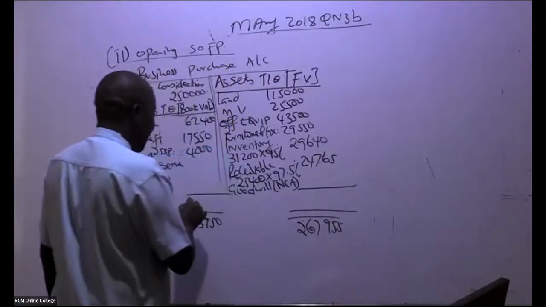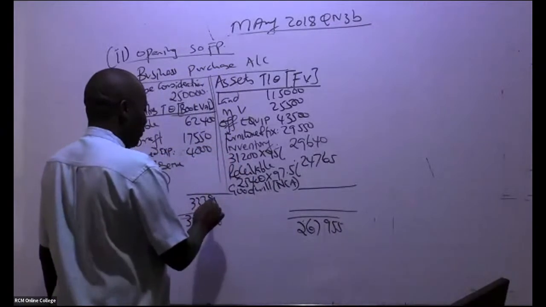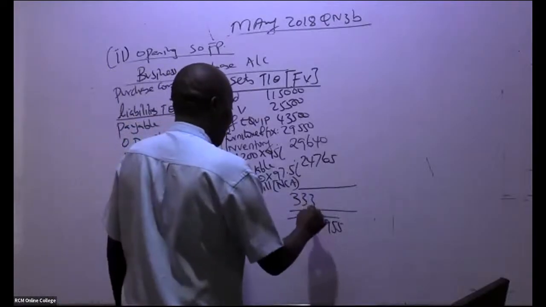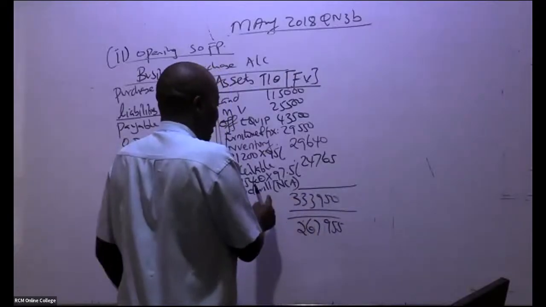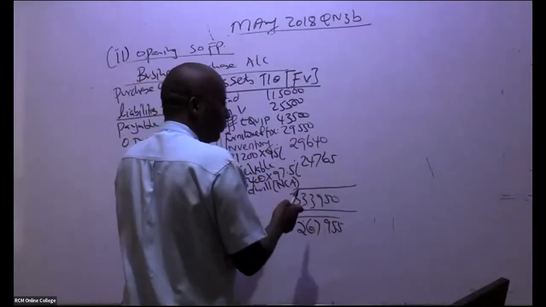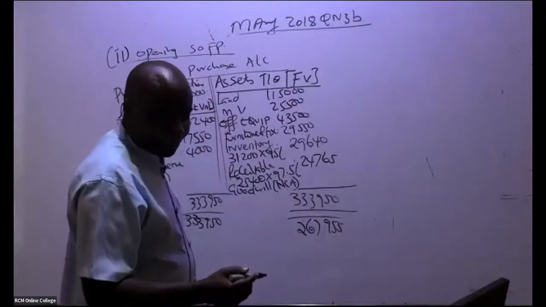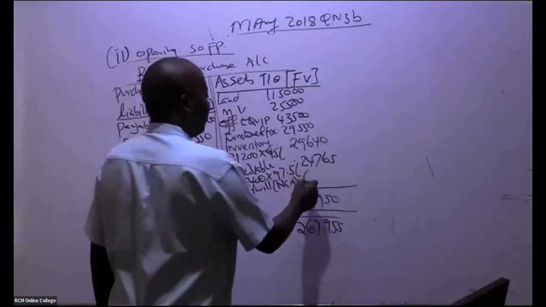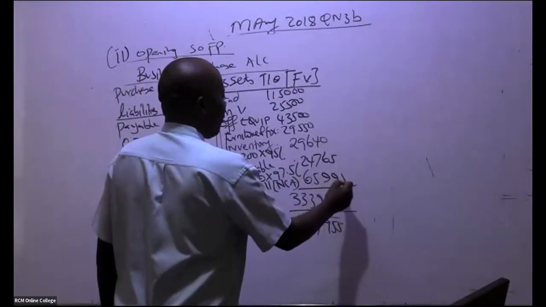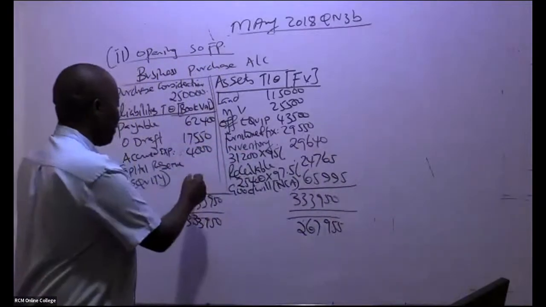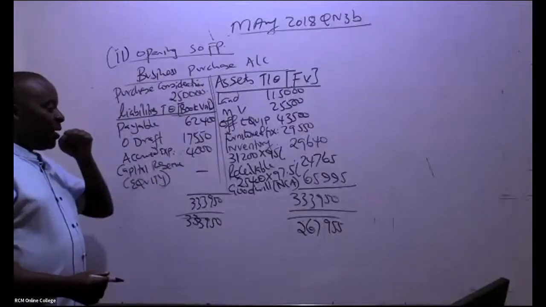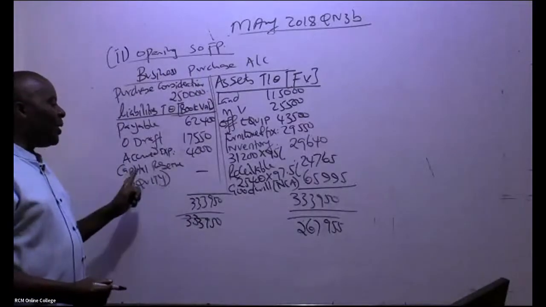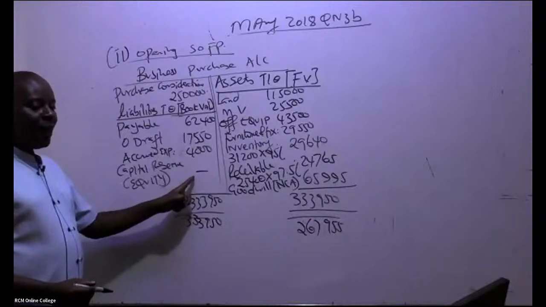So this figure is bigger, right? So 333,950. So you subtract this. This minus this, then the balancing figure is here. So it's goodwill. So goodwill over how much? 65,995. Of course you put here a dash just for your revision. If it was here, then automatically it would have been a capital reserve.